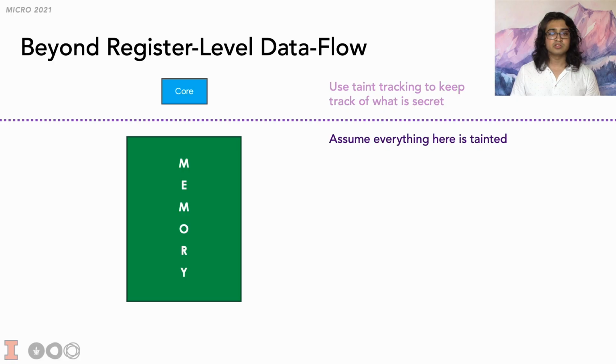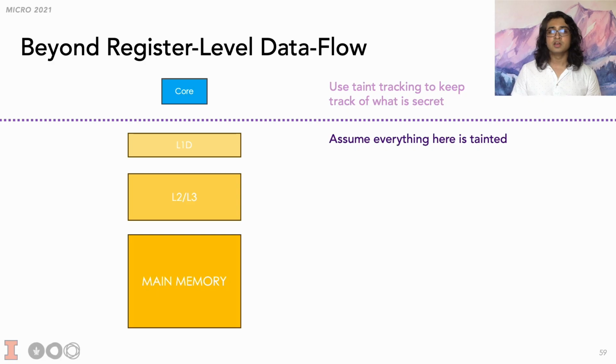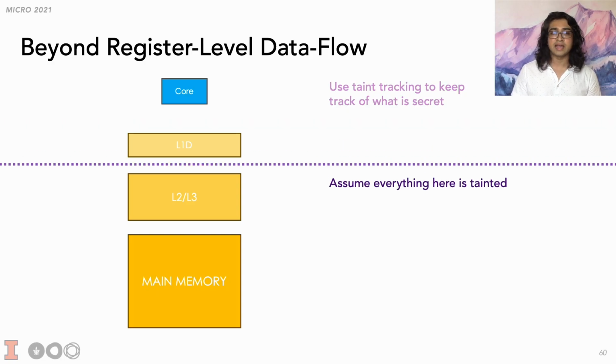The strawman solution would be to move the line all the way down and track taint through all of memory, but that's far too expensive. Fortunately, the microarchitectural implementation of memory consists of a cache hierarchy. Thus, we can move the line part of the way down to just below the L1. That is to say, we can track taint for data in the L1. This way, only accessors that miss in the L1 will return tainted by default data.